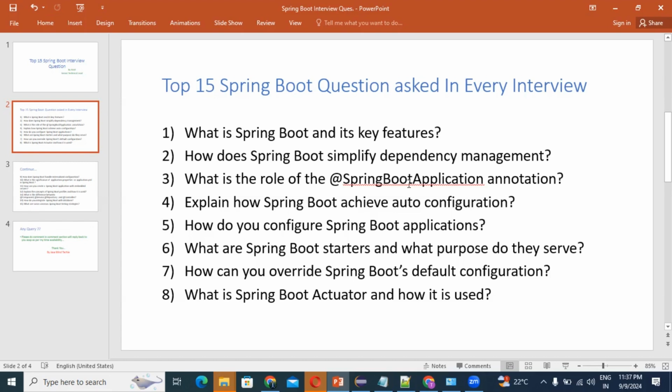Then opinionated defaults: it provides sensible defaults to reduce the amount of configuration needed. So guys, those are the key features of Spring Boot.